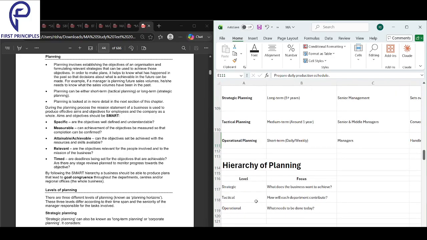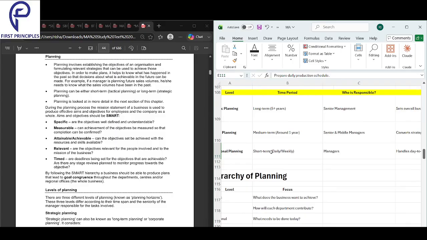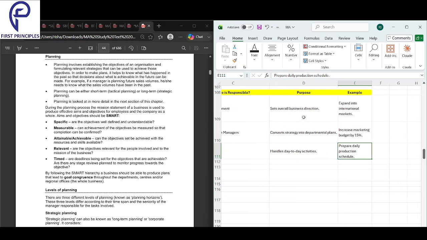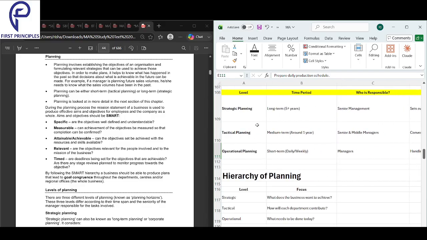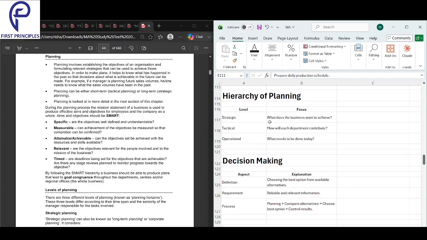That is the levels of planning. Prepare daily production schedule. There's strategic planning, tactical planning, operational planning: long term, medium term, short term. Senior management, senior and middle managers are responsible. It sets the overall business direction, converts strategy into plan, handles day to day. Expand into international markets, increase marketing by 15%, prepare daily production schedule. So that is all about your levels of planning.